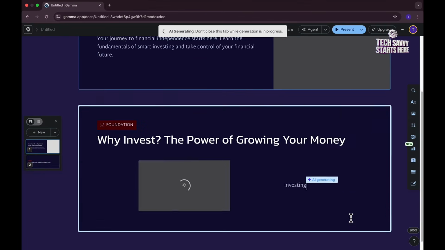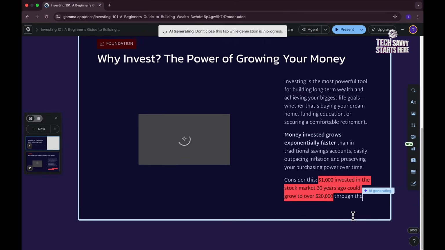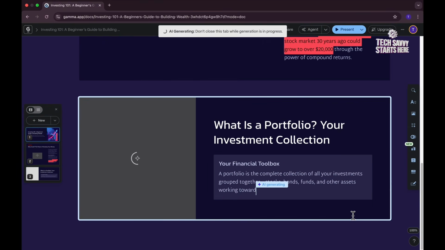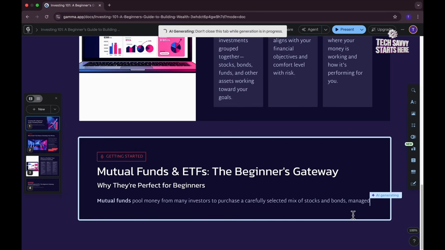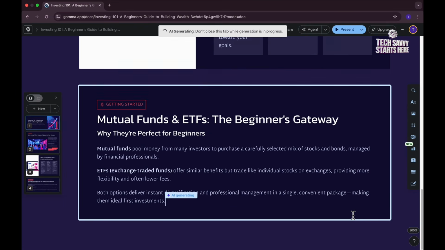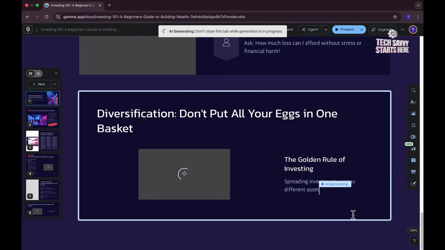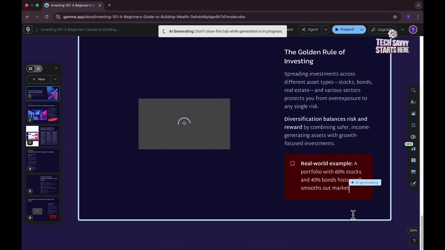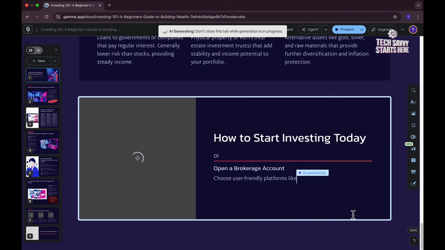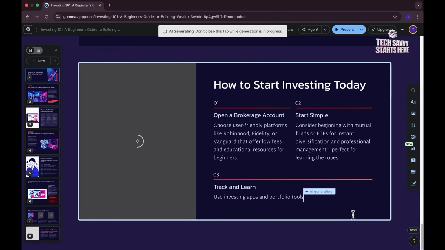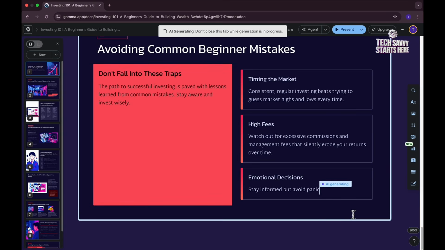So just look at that. So in a matter of seconds, it created the outline, designed the slides, chose the colors, and even added visuals for you. Can you believe that? So you can still customize it to add your own touches, right? But instead of starting from a blank slide, you've got a professional looking presentation in 20 minutes instead of 2 hours. And I think that is amazing. Okay, so we're just gonna wait for it to finish.